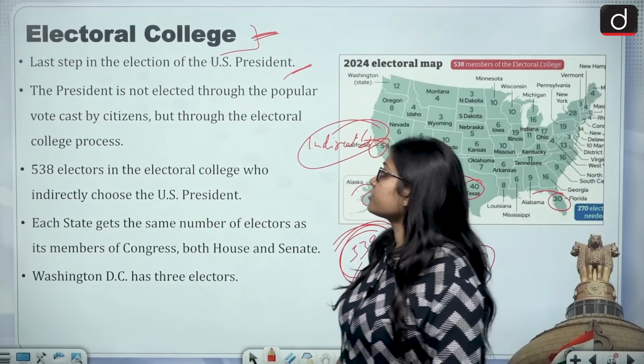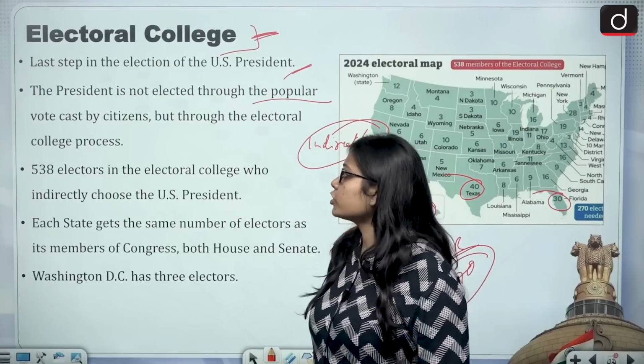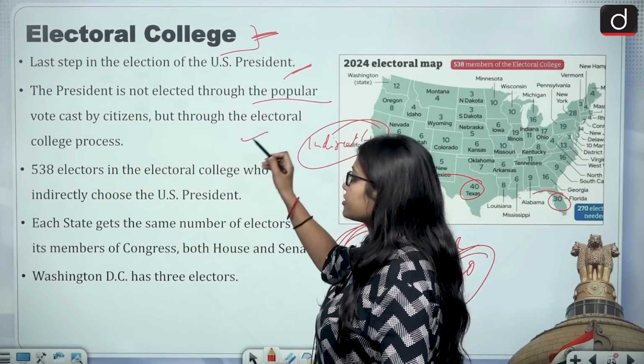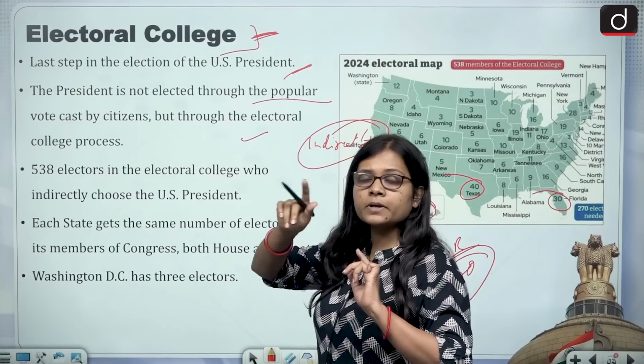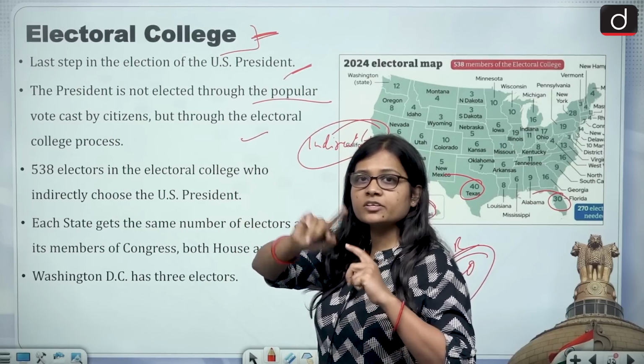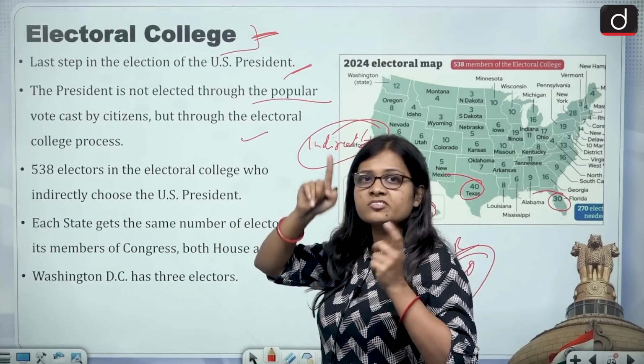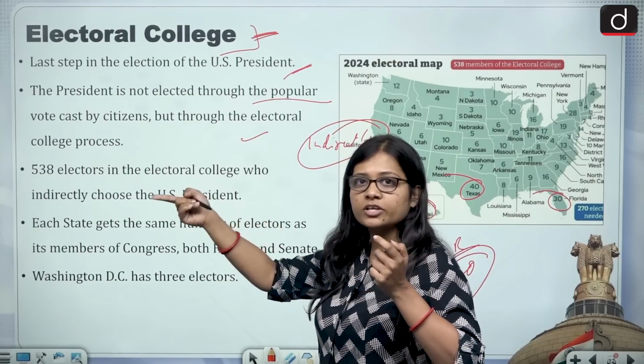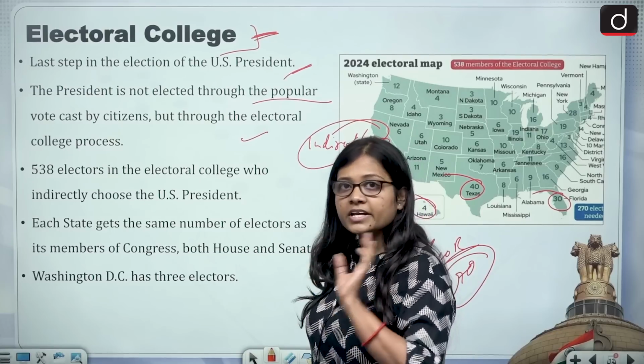The president is not elected through the popular vote cast by the citizens, but through the Electoral College process. I hope things are clear, that the people do not directly vote for the president, they vote for the electors. Electors sit in the Electoral College, and the Electoral College after that votes for the president, and that is why it is called indirect.